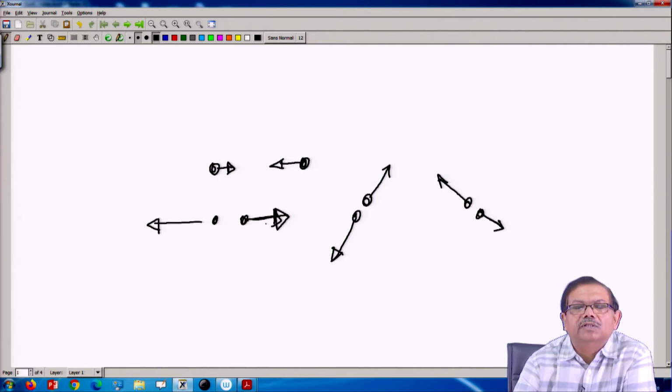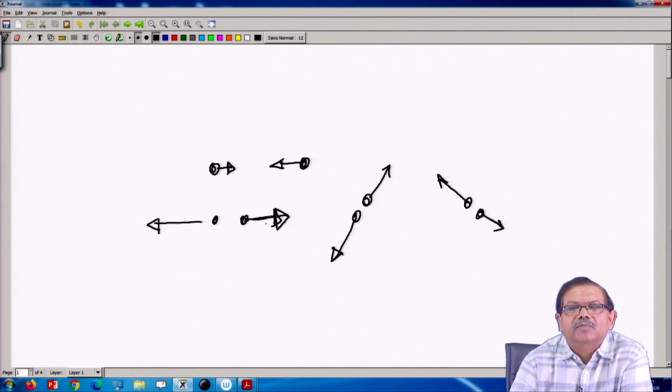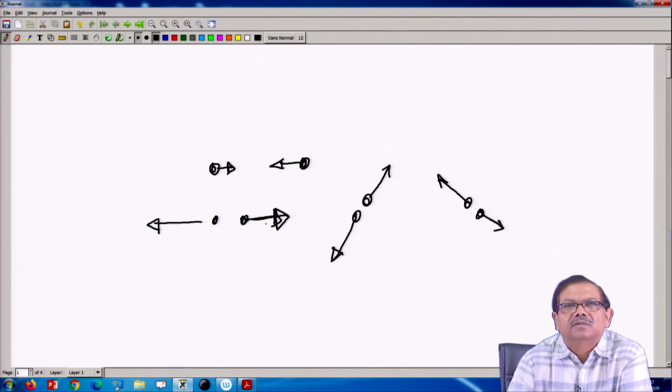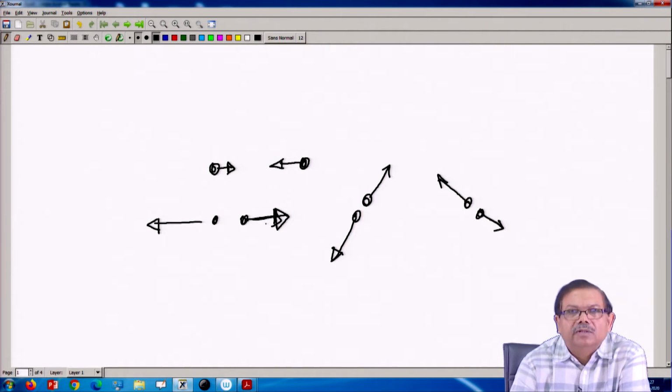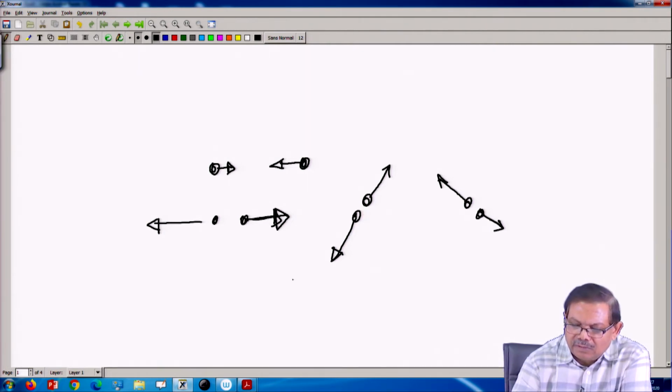After collision it will depend on what exactly happens at the time of collision, on the properties of the two particles which are colliding. So, depending on that, their direction could be in all possible directions.